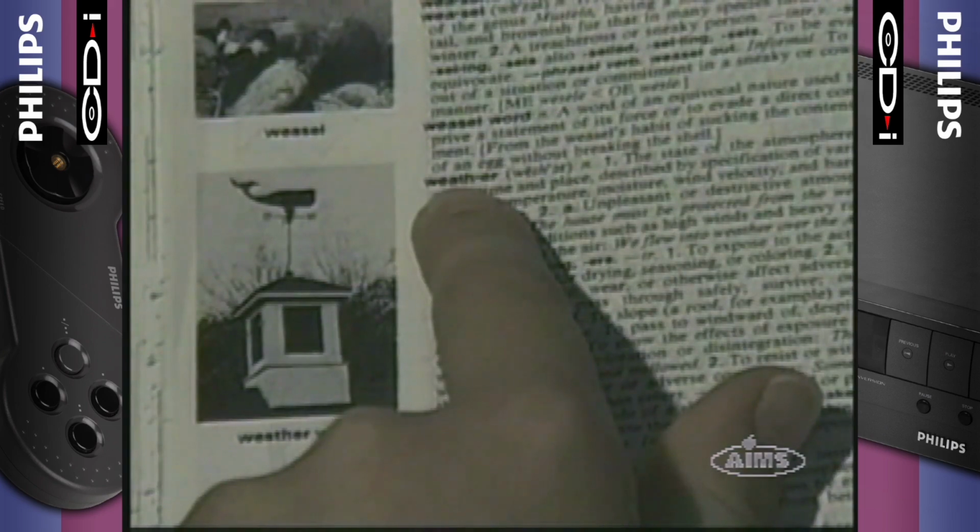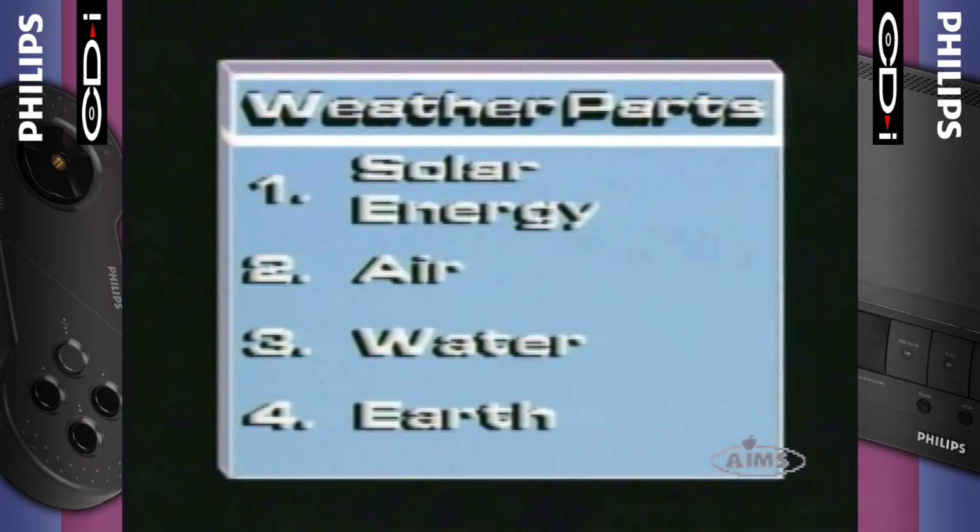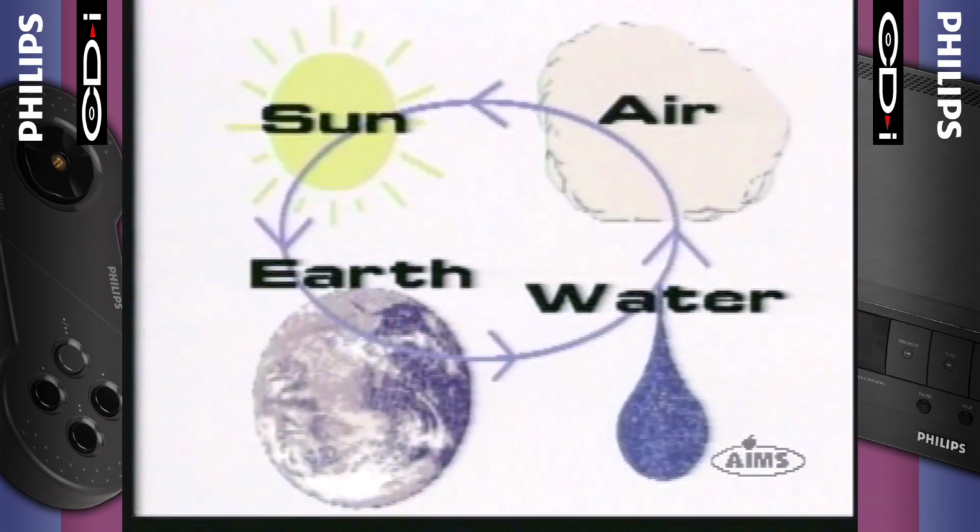A dictionary defines weather as the state of the air or atmosphere at a given time or place. Weather is the result of interaction between many elements. There are 4 major ingredients that cause weather. They are energy from the sun, air, water, and the earth. When they interact together, they make up a weather system.